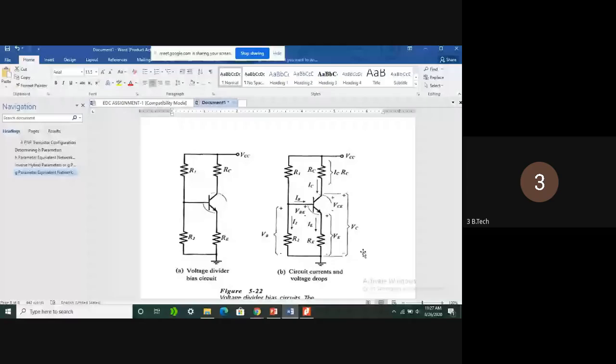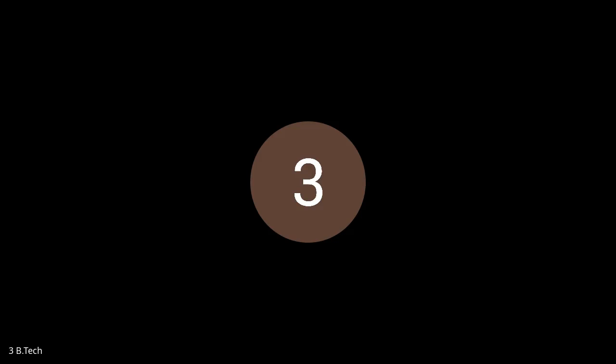See here. Already I told you the terminal voltages are nothing but VB, VC, VE. So if you see the VC terminal, it is nothing but a combination of the junction voltage VCB and the terminal voltage VB.